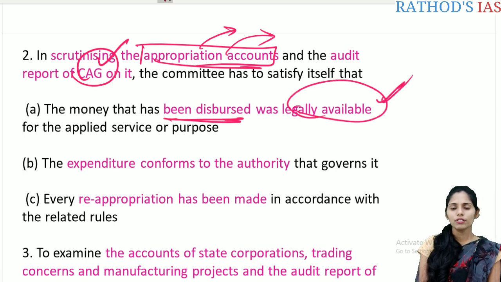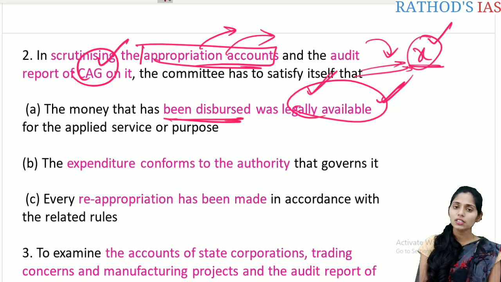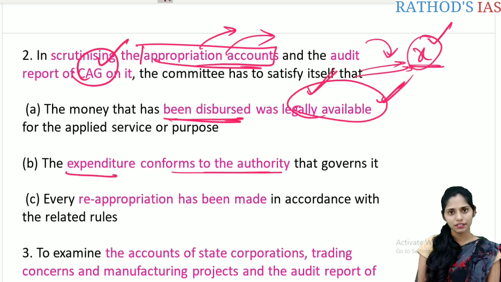So if the money is withdrawn, for example, for such and such scheme X, whether this money is utilized for this scheme or not should be scrutinized by this Public Accounts Committee. And the next one is that the expenditure conforms to the authority that governs it, as well as that every reappropriation has been made in accordance with the related rules or not.